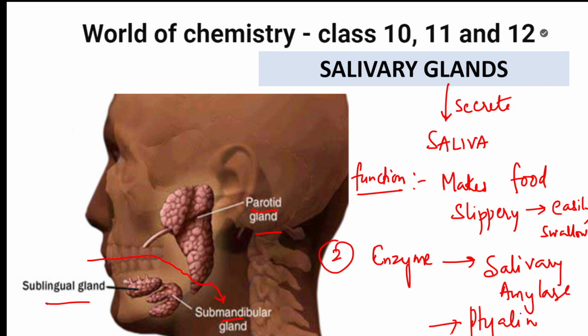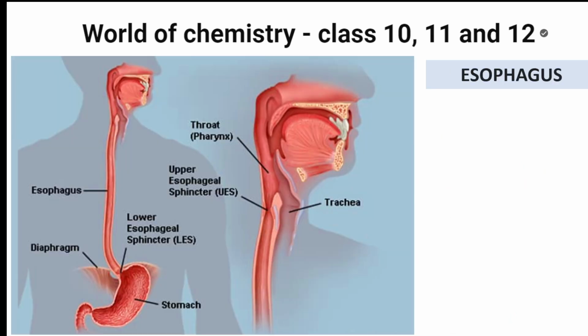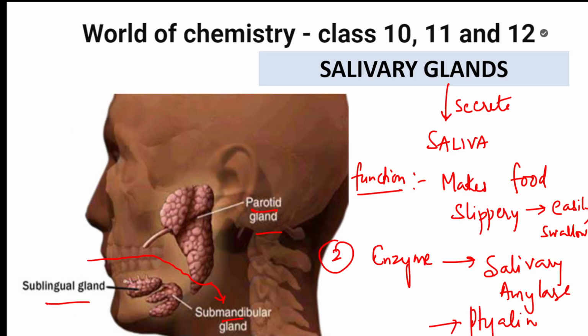So this salivary amylase, what does it do? Before I go to the esophagus, I should write something important. Yes, what should I write? Function, ma'am, we forgot the function. Very important. The function of salivary amylase is to convert starch, which is a complex substance, into sucrose. This is the most important part.